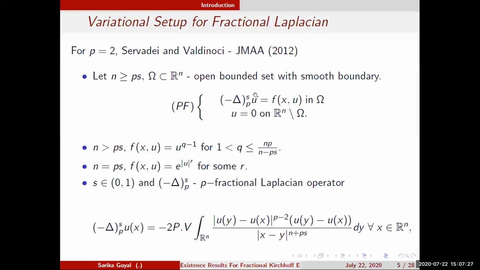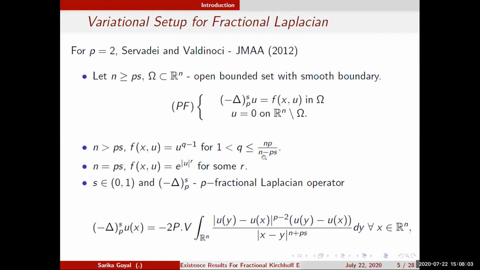In general, this fractional Laplacian operator can be defined in many ways, but the way which we are defining has the variational setup. For n strictly greater than ps, the nonlinearity f(x,u) behaves like a polynomial, and when n is equal to ps, the nonlinearity becomes exponential type in u. As we can see from the Sobolev embedding, the critical exponent is np/(n-ps).